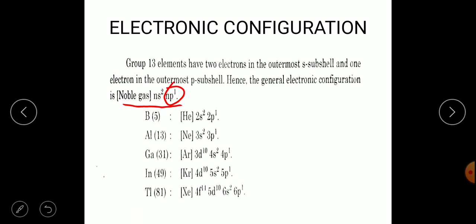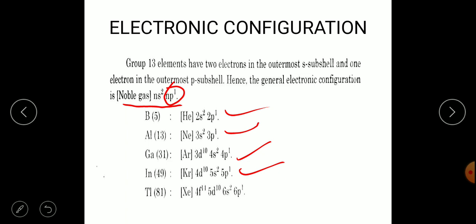Gallium, its atomic number is 31, argon 3d10 4s2 4p1. And then indium, 49 is its atomic number, and its electronic configuration is krypton 4d10 5s2 5p1.